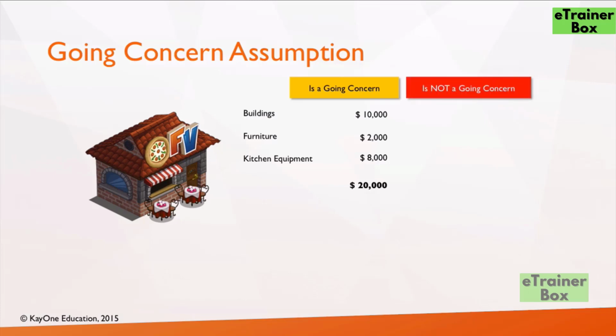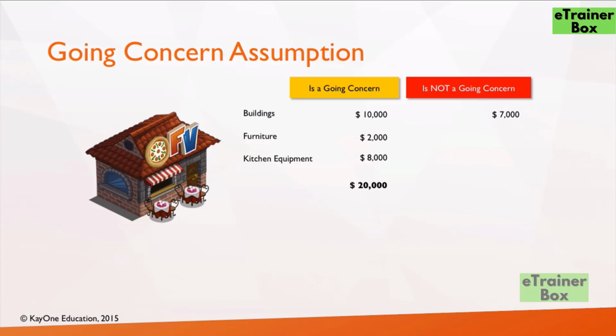Now let's assume that there is some issue with the business. Let's assume that the promoter wants to close down the business and go back to his hometown. So he's in a hurry and therefore he wants to sell off all his assets. So the buildings will not fetch what they're actually worth. Since he's in a hurry, he might possibly want to sell it off at a slightly lower price.